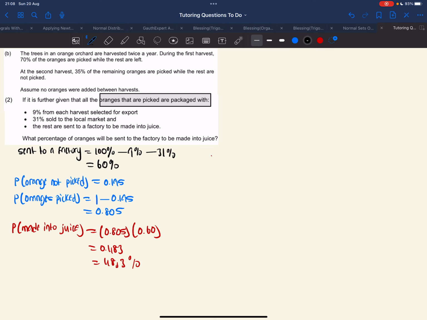So we have 60% which are sent to the factory, and then we needed the percentage of the oranges which were picked. Remember, at first we calculated the probability of the oranges not being picked, but now we had to find the ones that were being picked, and then multiply the probability of the ones being picked with the ones that were sent to the factory, to combine them and give the ones which were actually made into juice, which is 48.3%. I hope that you understand it.